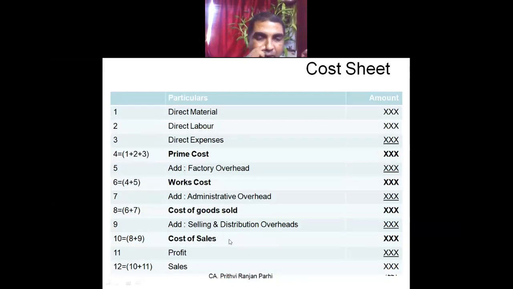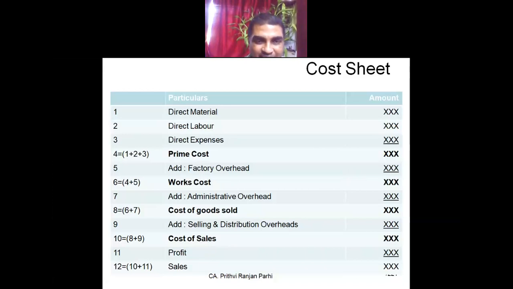That should not be there. So your question is right, and what you are feeling is also right. But if you read that question minutely, I am also seeing that question right now. I find there is no administration overhead and no selling and distribution overhead. Consequently, the works cost and cost of sales are the same.